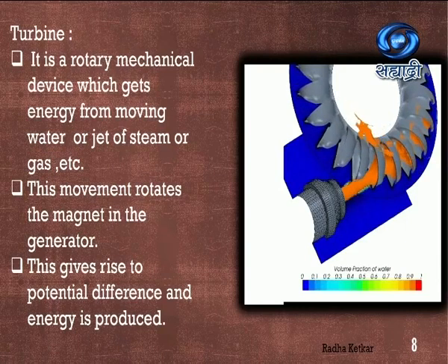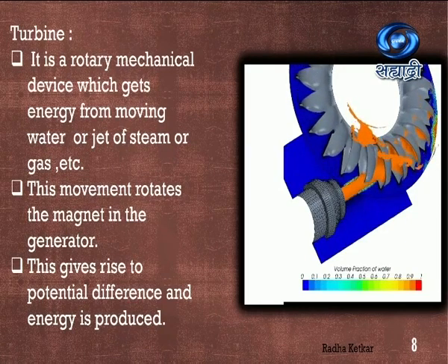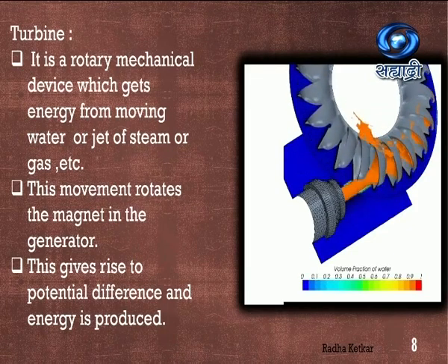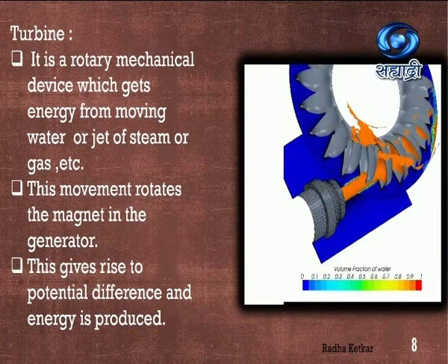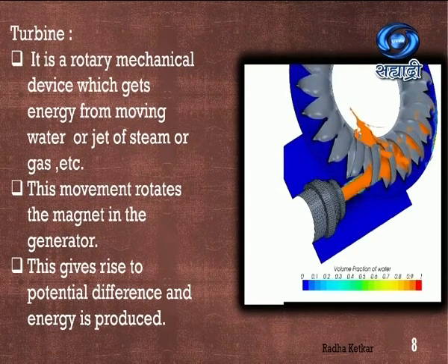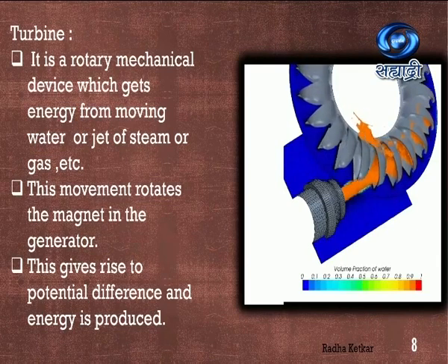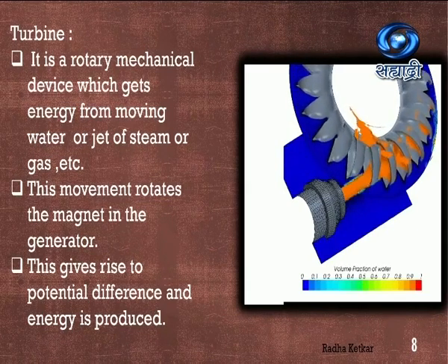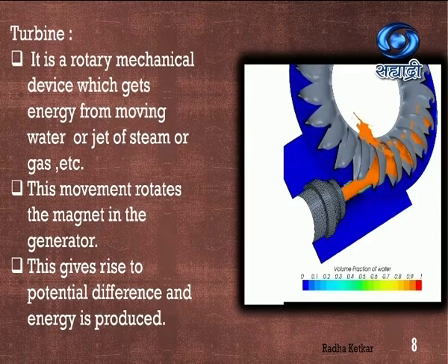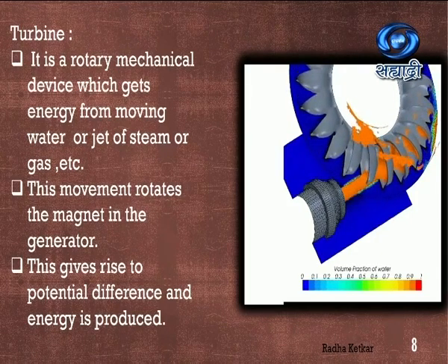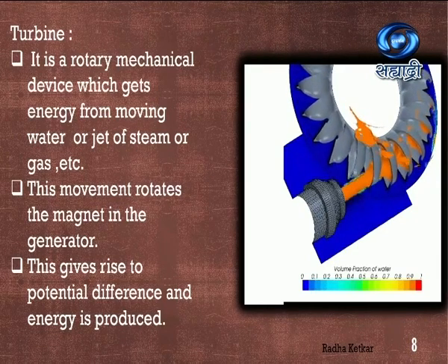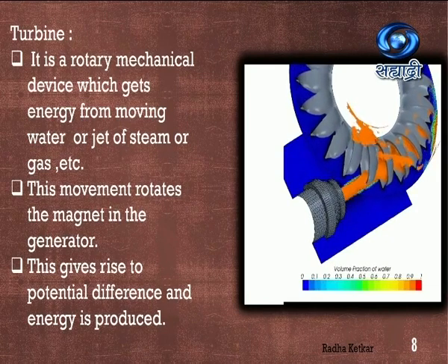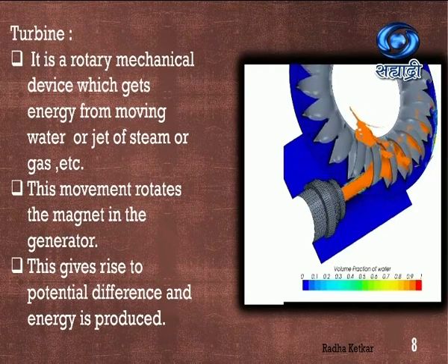So what is a turbine? See the definition. It is a rotary mechanical device. Rotary means it is going to rotate, right? So it is a rotary mechanical device which gets energy from moving water or a jet of steam or gas. There has to be something which is going to drive that motion. You can see we are making use of, say, water here, because of which there will be a movement of the turbine blades. This movement is going to rotate the magnet in the generator, and this will give rise to potential difference, and then energy will be produced.